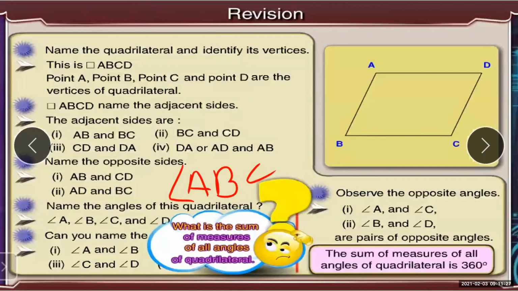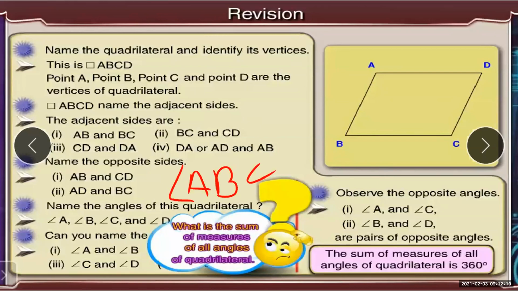Now, can you name the adjacent and opposite angles? Adjacent means angle A and angle B, they are beside each other. Same way angle C and angle D. Opposite means face to face, as with the opposite sides. So angle A is opposite to angle C, and angle B is opposite to angle D. This is the basic revision of how to name adjacent sides, vertices, opposite angles, and opposite sides of a given quadrilateral.